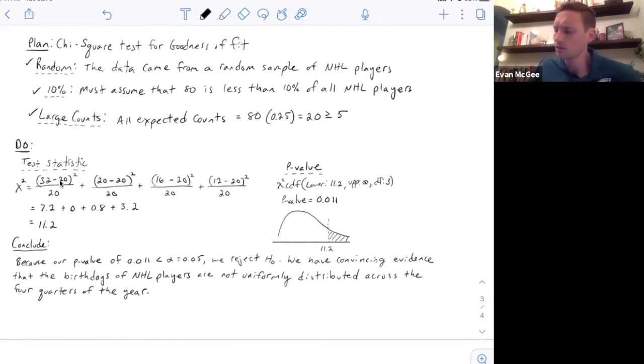The second reminder I want to give you is when you're checking the large counts, make sure you're checking the expected counts, not the observed counts. That's one error that a lot of students make. The last thing I want to remind you about is, in this situation, we rejected the null hypothesis, which means we have evidence that the distribution is not uniform. If for some reason in the future we fail to reject the null hypothesis, that doesn't mean the null is true. It's just telling us that we don't have enough evidence to say that it's not true.